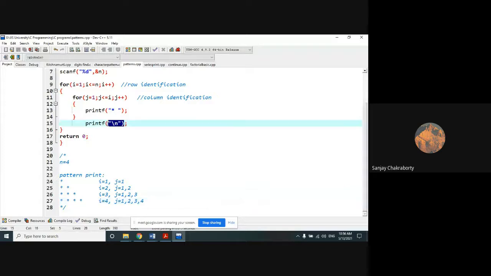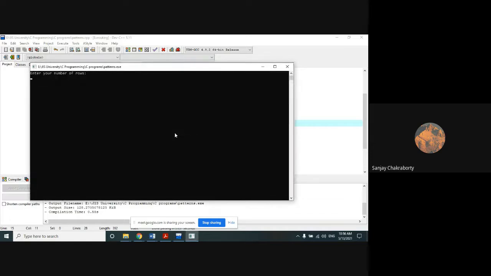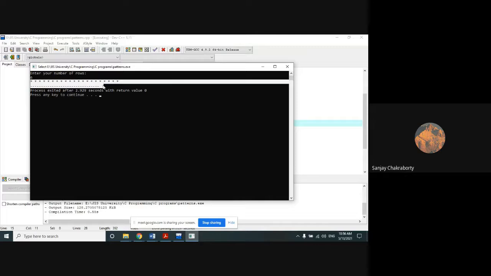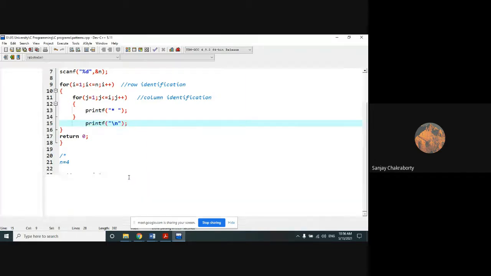And this new line is very, very important. If you forget to give this new line, you will not get this structure. If we don't give the new line, what will we see? Let's check it out. We will simply see one long line and nothing else. This is the star structure we'll get if you forget to give a new line. Obviously, we'll get a single line because the next line printing will not happen here. Because you have to make a new line as a command. So the new line plays a very vital role here.